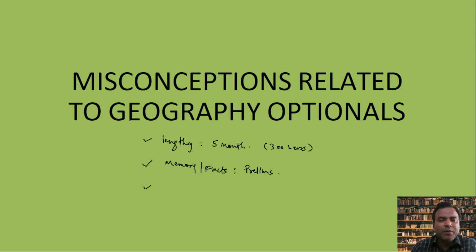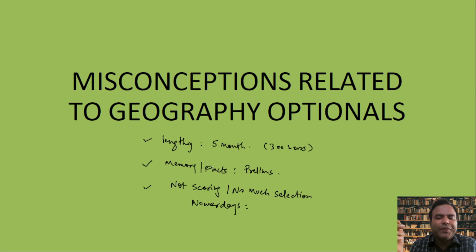Another misconception about this optional is that the material is not available, or teachers are not there, or how you are going to complete it, or selections are not happening. Another rumor is about it not being scoring, that there is not much selection nowadays from this optional. So why opt for geography optional then if it is not scoring? This is also a rumor, also a misconception.